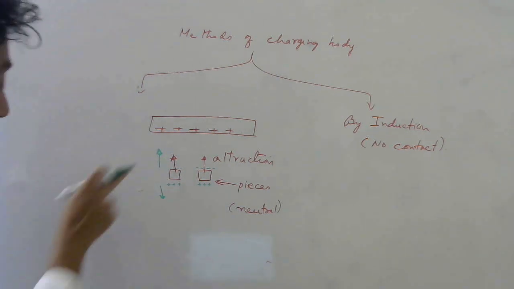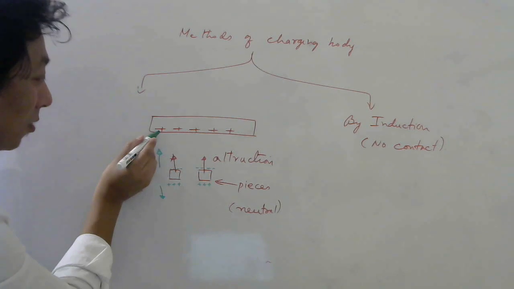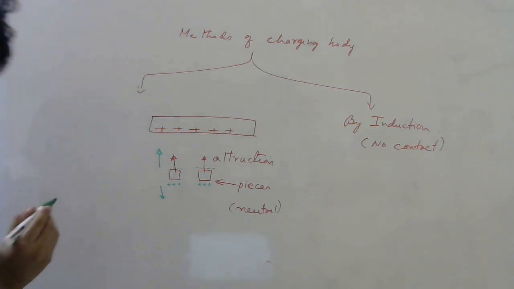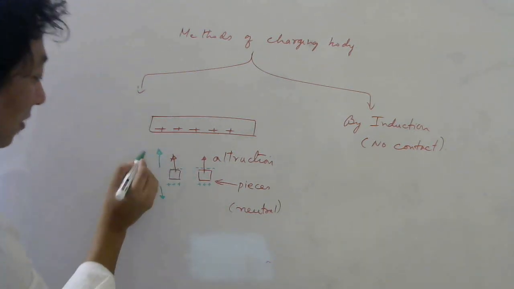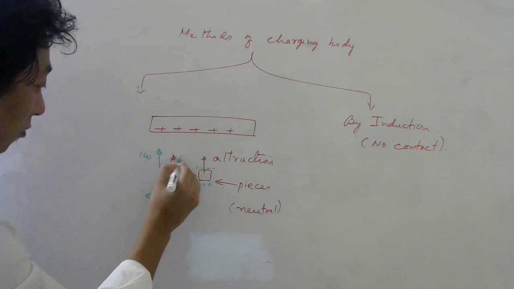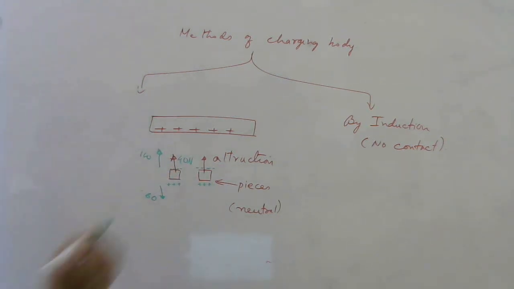So why are those forces not getting cancelled? Because this minus is nearer to this positive charge, so this attraction will be more than this. Therefore, overall there will be an attraction. If this is 100, this may be, let's say, 60, so there will be 40 newton force in this direction. These numbers are just for explanation, don't take them seriously right now.